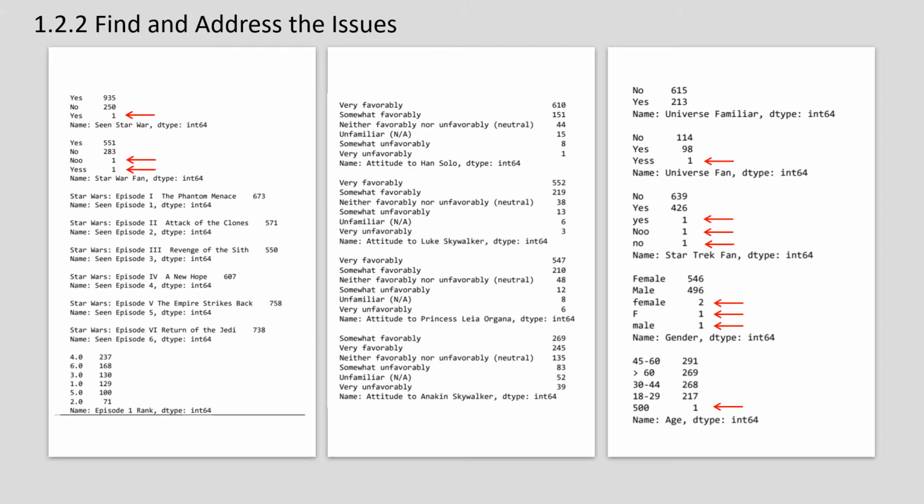Attitude to characters columns are converted to categorical data with order. Column Universe Fan has a typo. Column Star Trek Fan has a typo and lowercase strings. Column Gender has lowercase strings and a typo. Column Age has an impossible value, 500. I made a sensible guess that the answer should be 50, so I replaced it with 45 to 60.